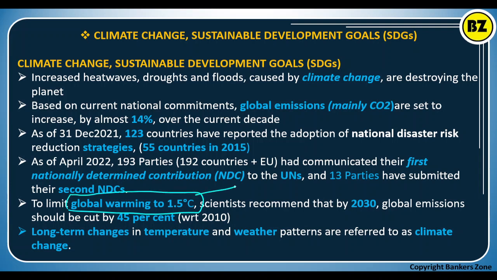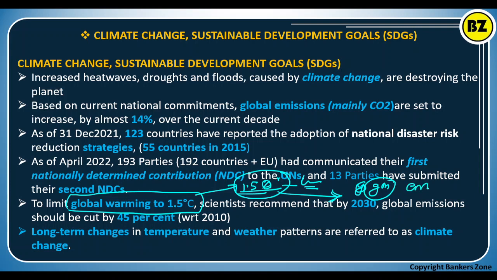The increase in the temperature should be limited to 1.5 degree. It should not be more than 1.5 degree. It should have some limit, and to achieve that limit, what should we have to do? Whatever our global emission, that means emission globally,